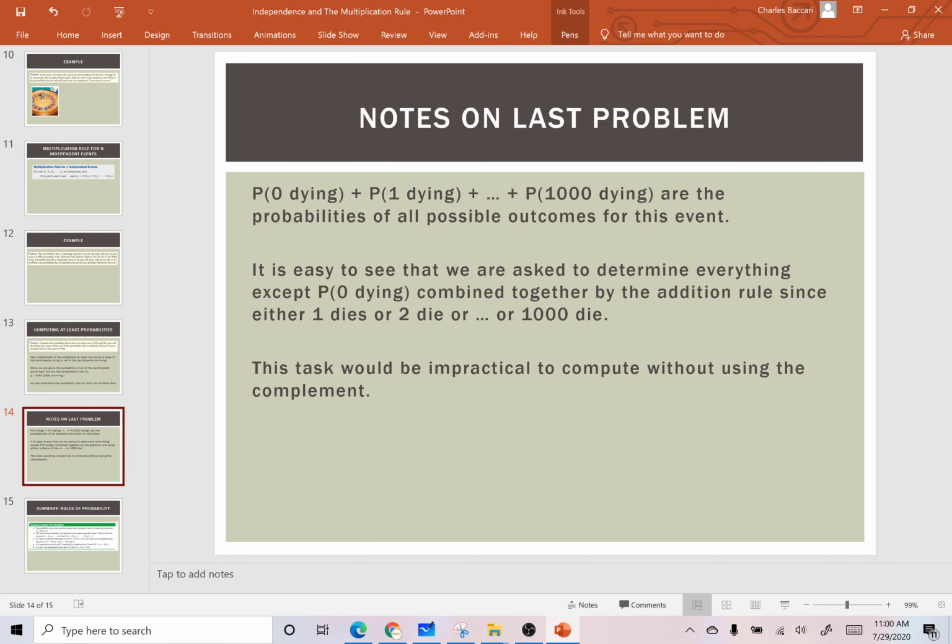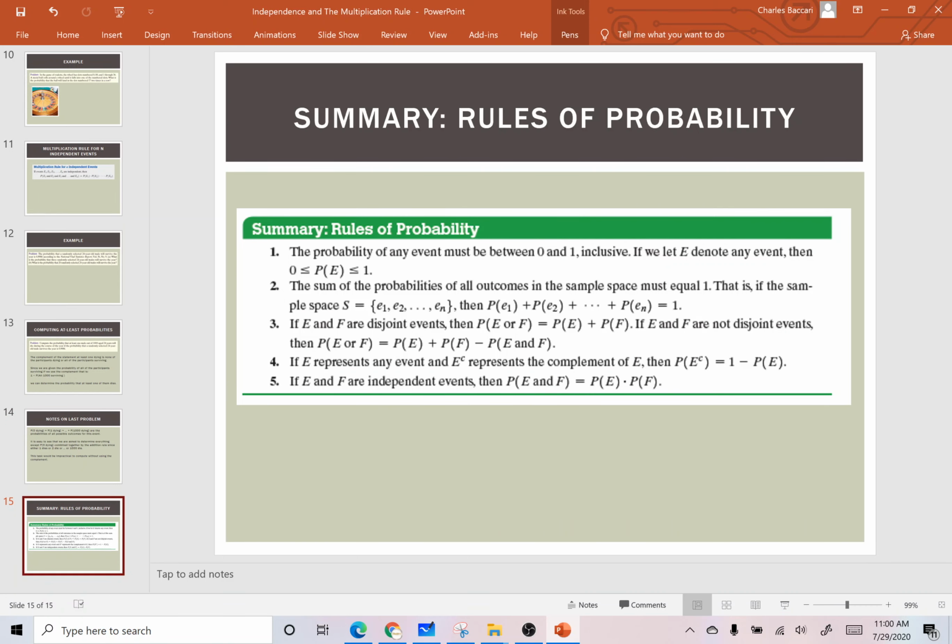Next one. So obviously this describes that. It would be impractical to compute it for each one, meaning if you did the probability of one person dying, then one person dies and the rest of them live, and then you'd have to look at all arrangements or different ways of which person it was that died. It could be person 1, it could be person 2, and so on and so forth, but that's too tedious. And so we use the complement.